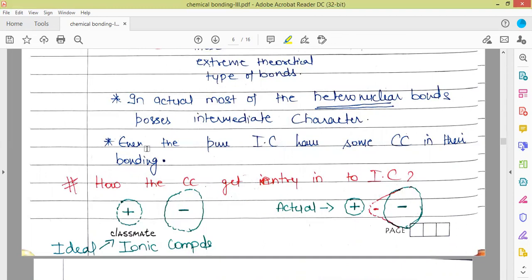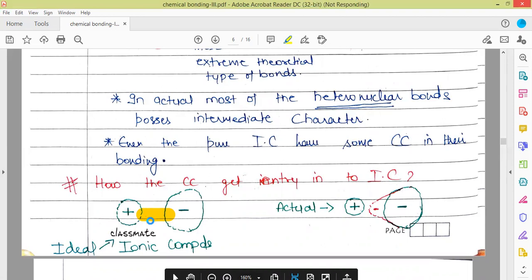Ionic compounds are formed between heteronuclear elements, and this is how the covalent character gets entry into them. Take the ideal case where this is the cation and this is the anion, and there is a bond present between them. By bond we mean there are electrostatic forces of attraction between them, and they exist as compounds.